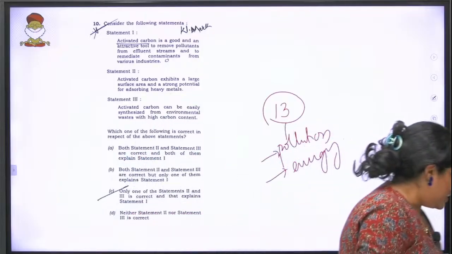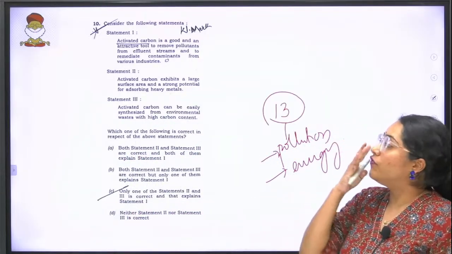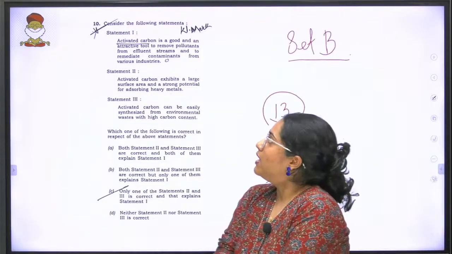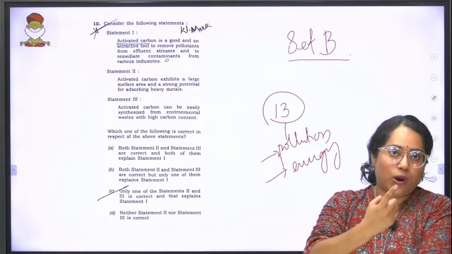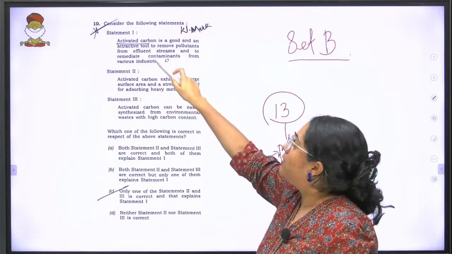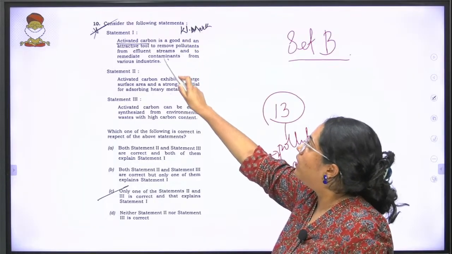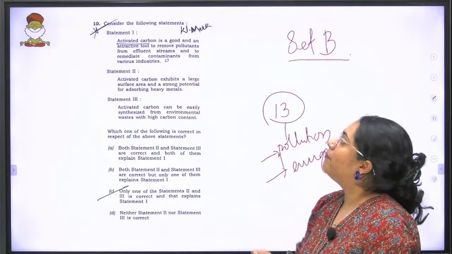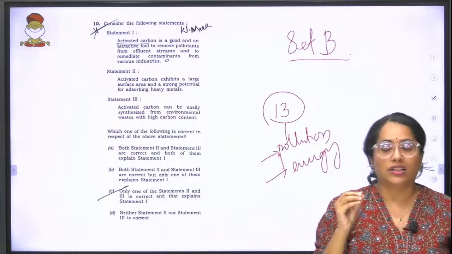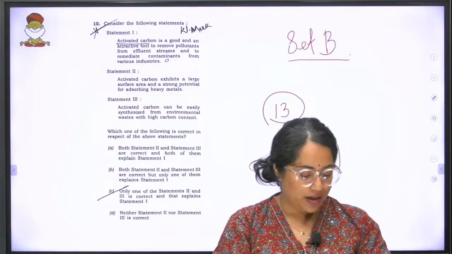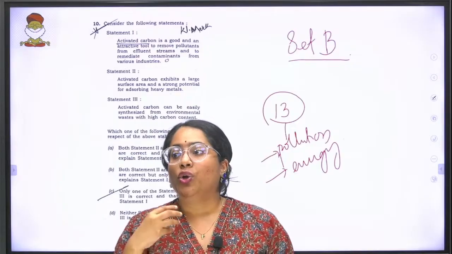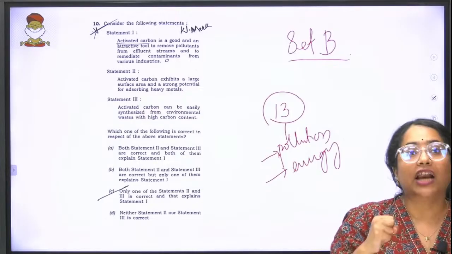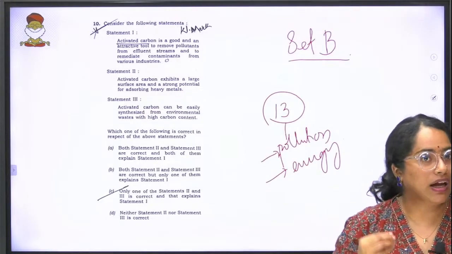The first question, which is the 10th question from your set B. Okay. Consider the following statements. Statement 1. Activated carbon is a good and an attractive tool to remove pollutants and effluent streams and to remediate contaminants from various industries. See, understand, when you have pollutants in your water stream, etc., if you have to try to remove it, you need a very good absorbing material. Okay, and your activated carbon is one such absorbing material.